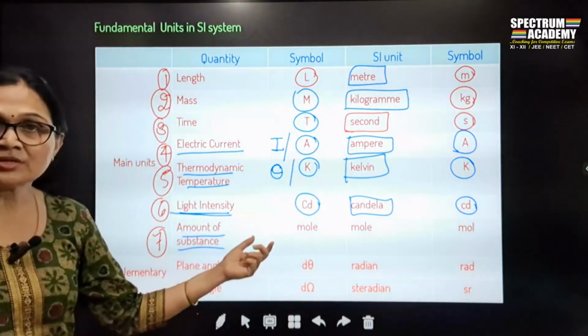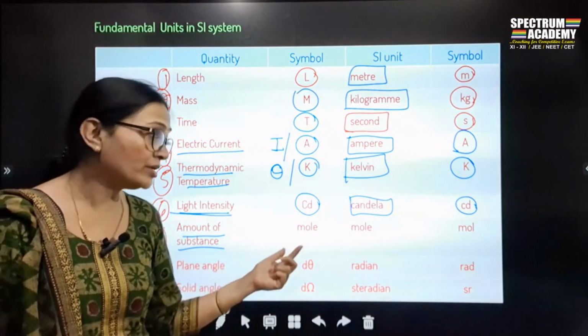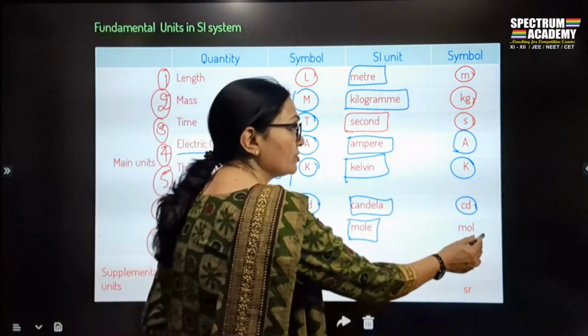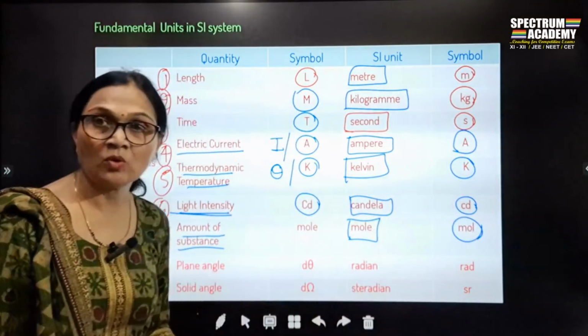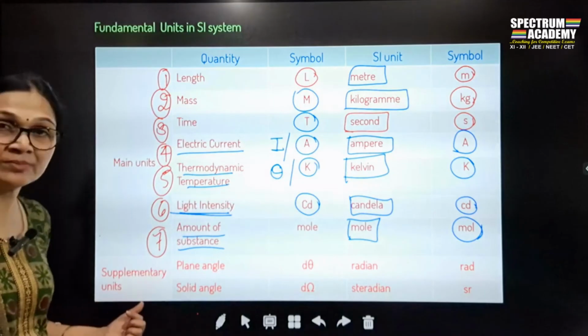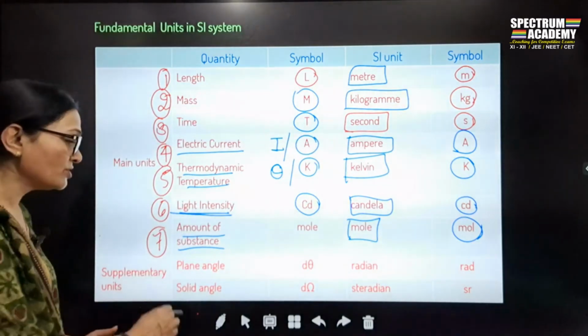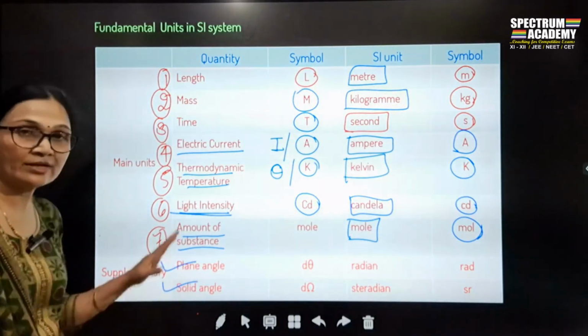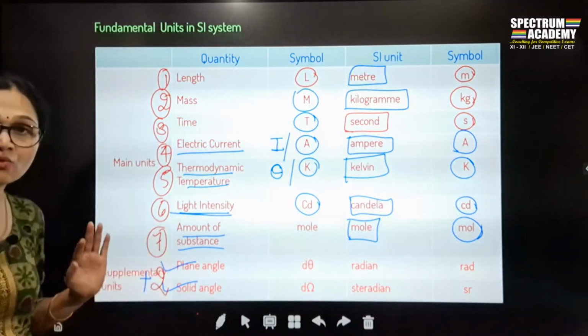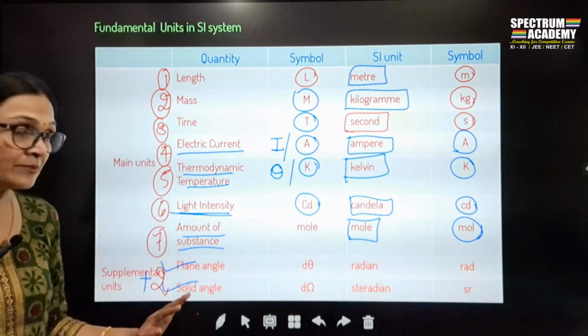Okay. So then the last is amount of substance. It is denoted by mole, and its unit is mole, and the symbol of that is mol. Then we have another supplementary fundamental quantities, which are plane angle and solid angle. These are 7 plus 2. So these are 7 + 2 fundamental quantities.